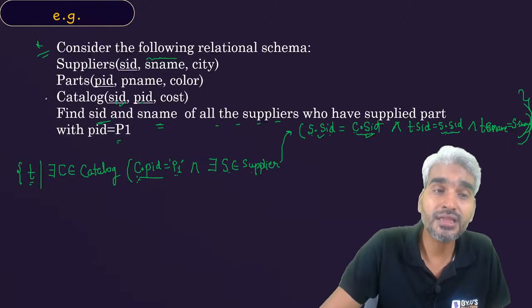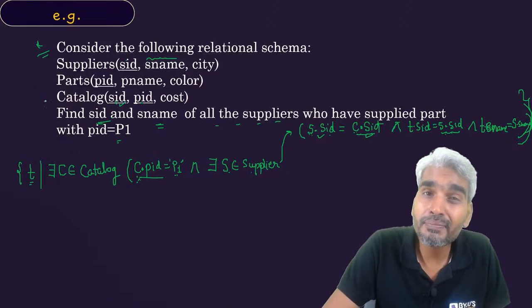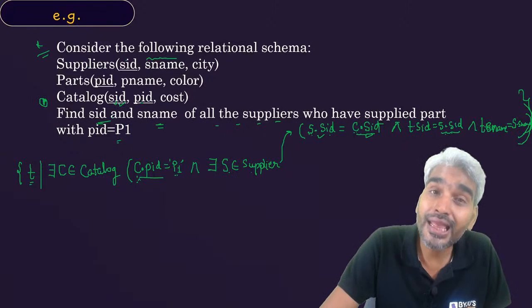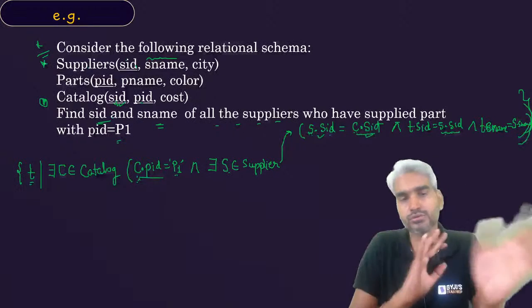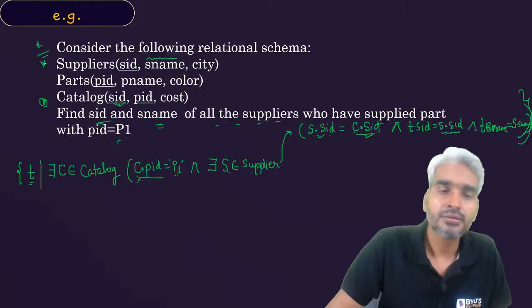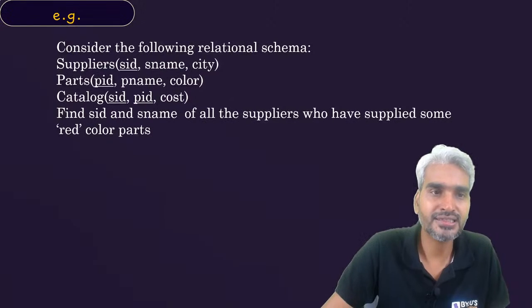So this time the information of the part which was supplied by the supplier was present in the catalog table, but the name corresponding to that SID was present in the supplier table. Therefore, you had to use two quantifiers. Now, let's move on with the next example.